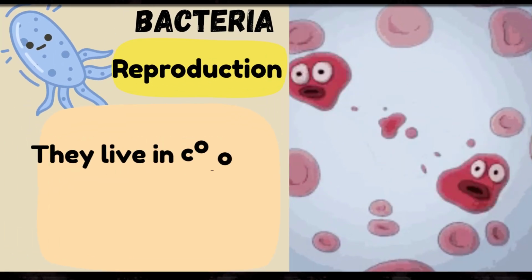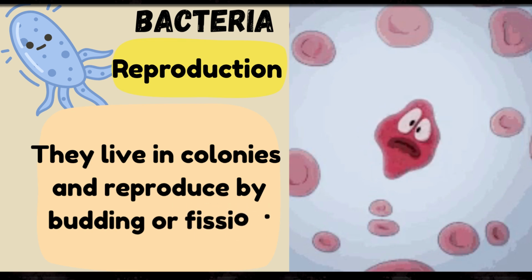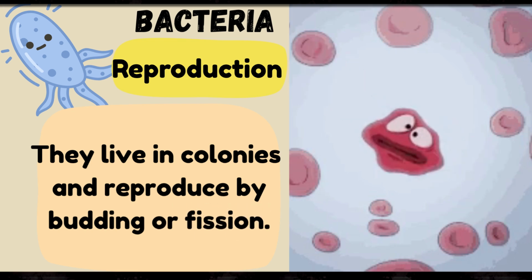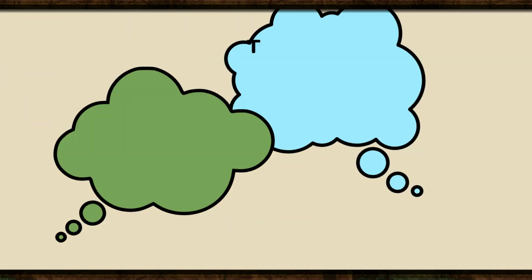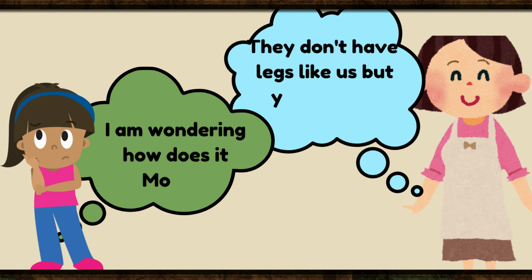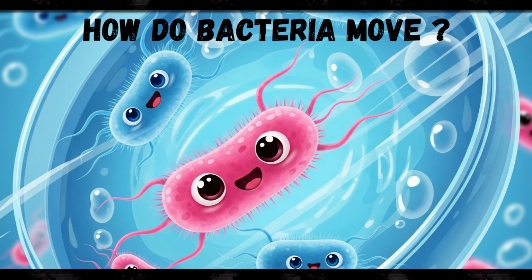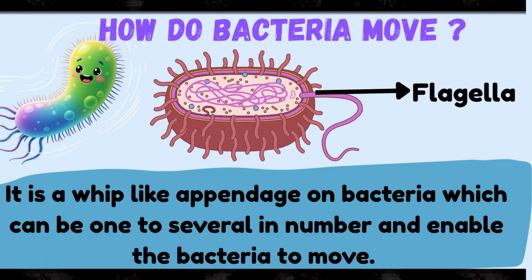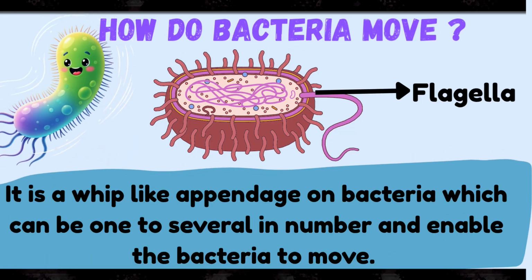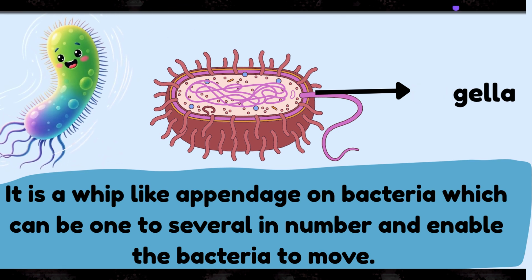Bacteria live in colonies. They reproduce by budding or fission. During fission, one cell splits into 2 daughter cells. I am wondering, how does it move? They don't have legs, but yes, they do move. Let us see how. It has a tail-like structure or a whip-like appendage which can vary from 1 to many in number, and it helps the bacteria to move.